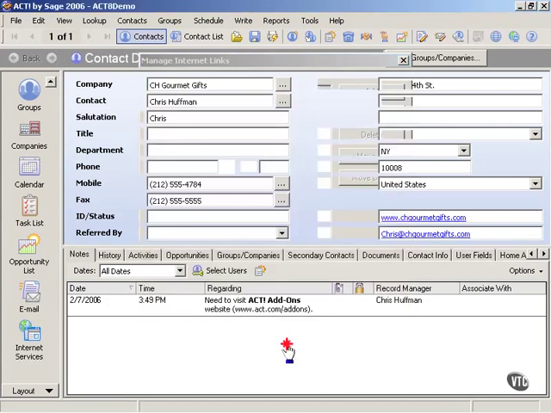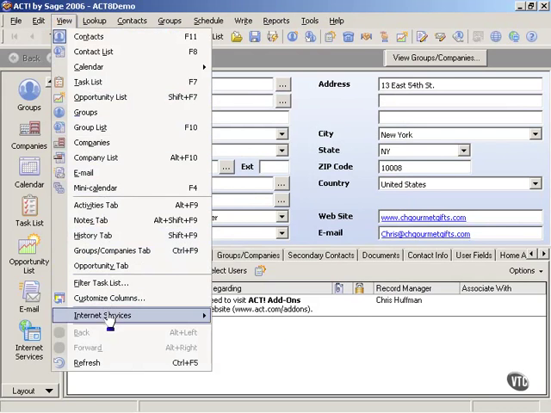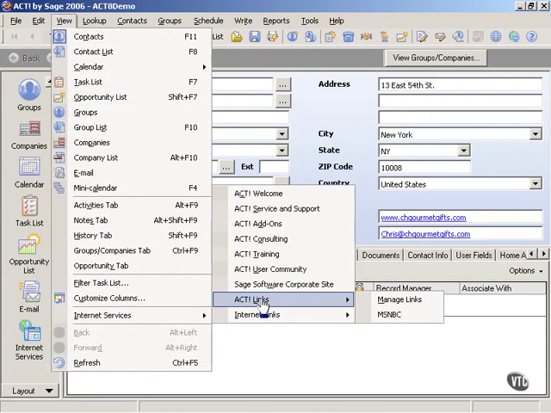So how do I use that? Well, I'll click on OK. And then what I'm going to do is click on View in the menu bar, go to Internet Services, and ACT Links. And as you can see, MSNBC is listed as one of the links. So if I click on MSNBC, I'll open the MSNBC homepage. But we're not going to do that yet. What we're going to do is take a look at internet links.